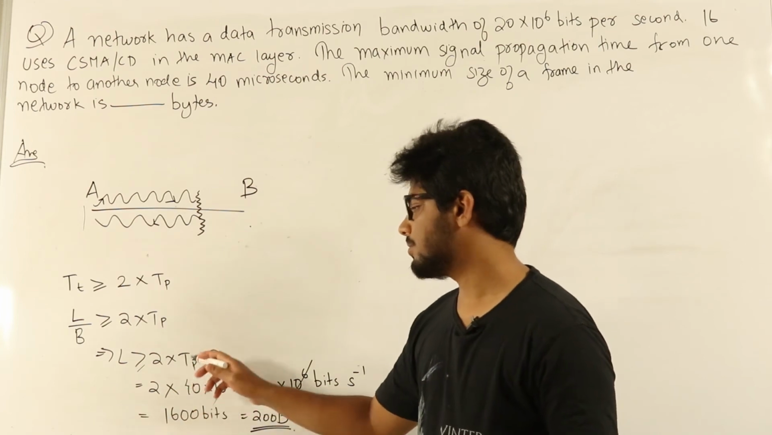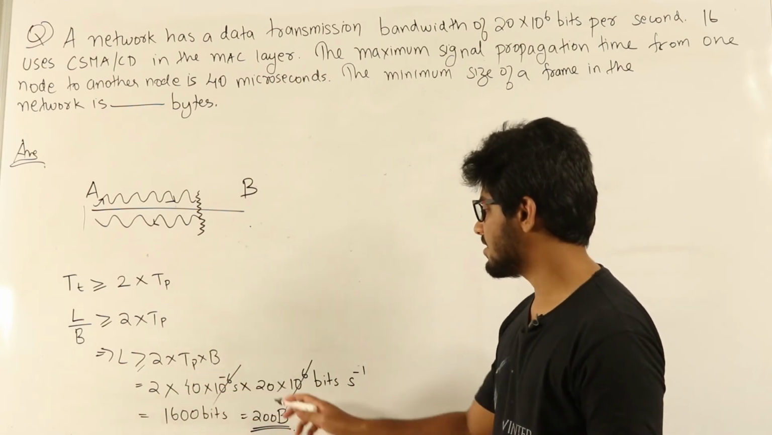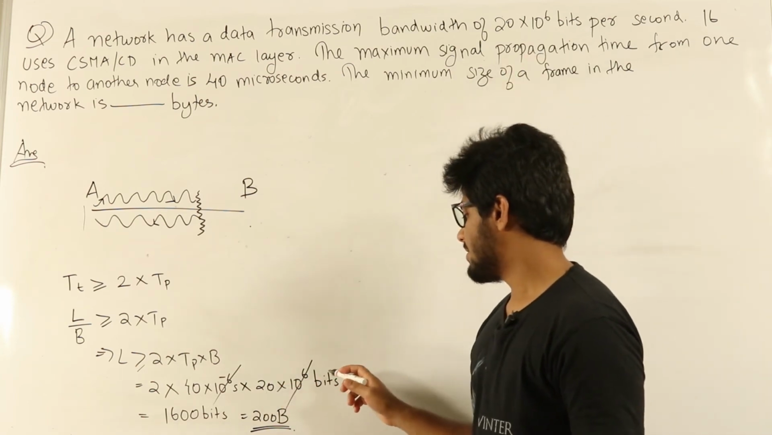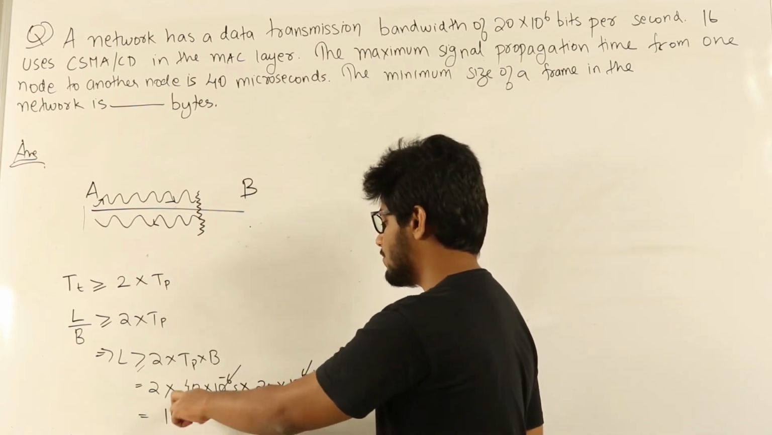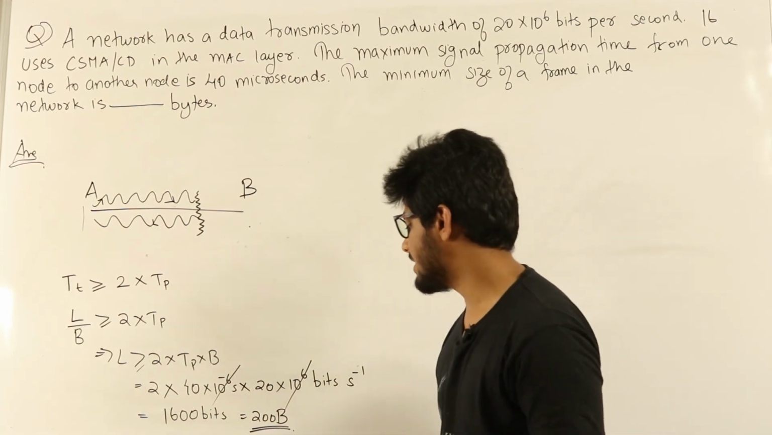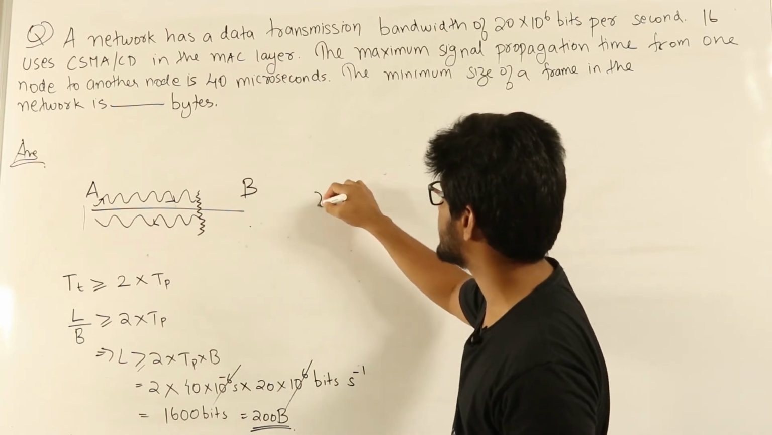That's equal to 2 × propagation delay, which was 40 microseconds, that is 40 × 10^-6 seconds, × bandwidth, which was 20 × 10^6 bits per second. Now this 10^-6 and 10^6 we can cancel out. So the total is 2 × 40 × 20 bits, that is 1600 bits or 200 bytes. The question they were asking was the size of the packet in bytes, that is 200.